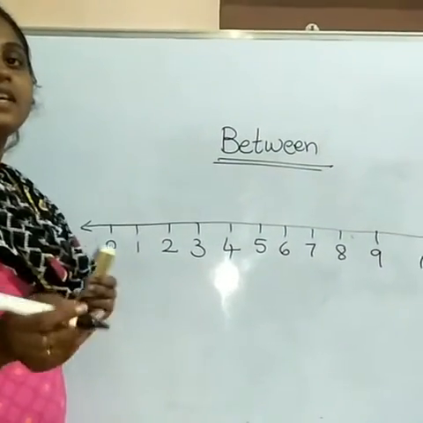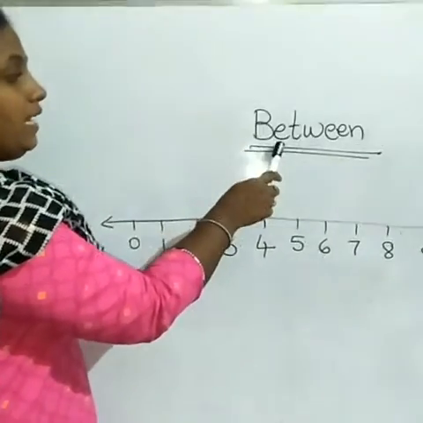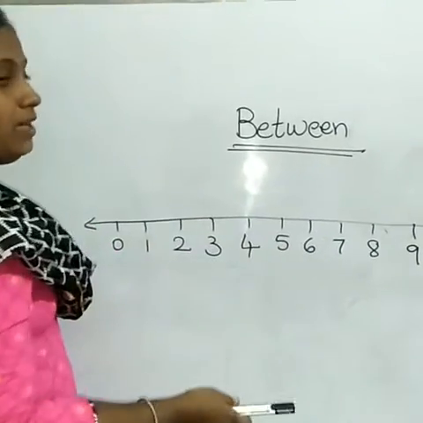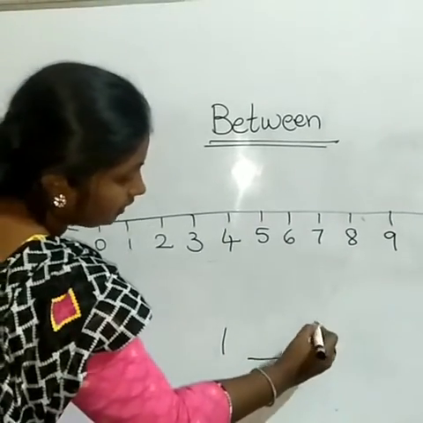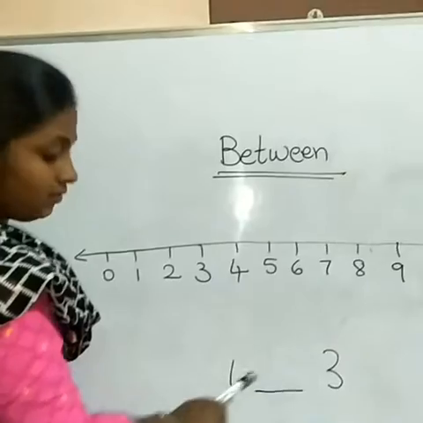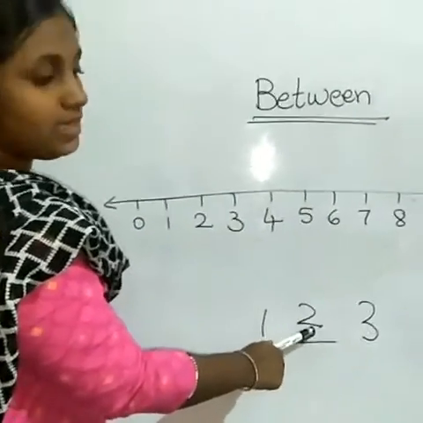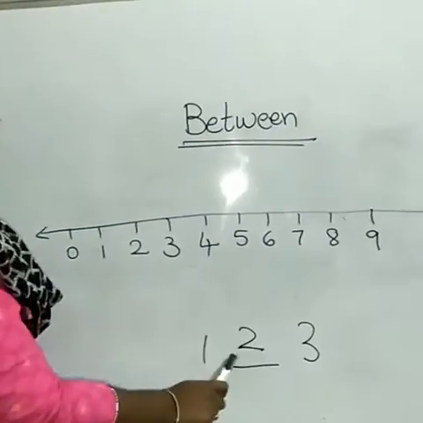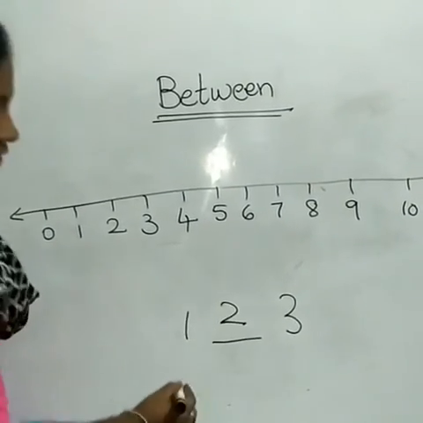Kids, in the previous class we learnt about before and after numbers. Today we are going to see between numbers. B-E-T-W-E-E-N, between. For example, if they give 1, then dash, then 3, what will come? 2. So this is the between number. 2 comes between 1 and 3.